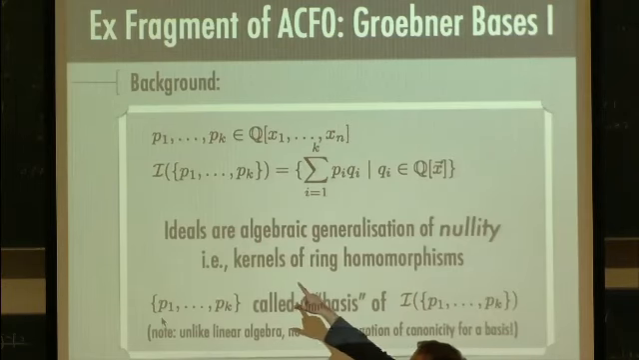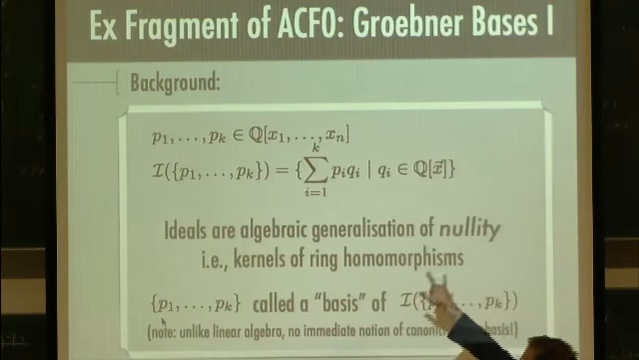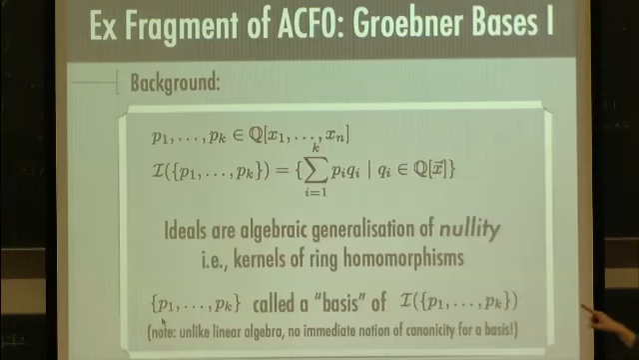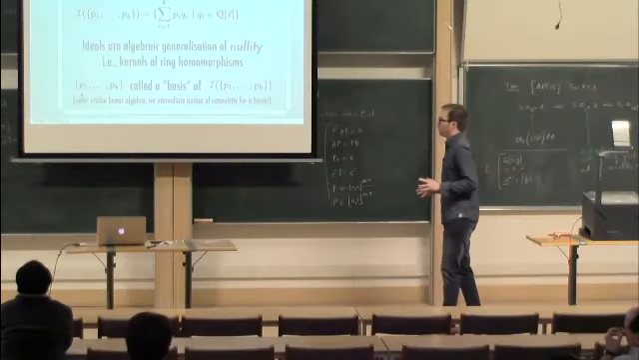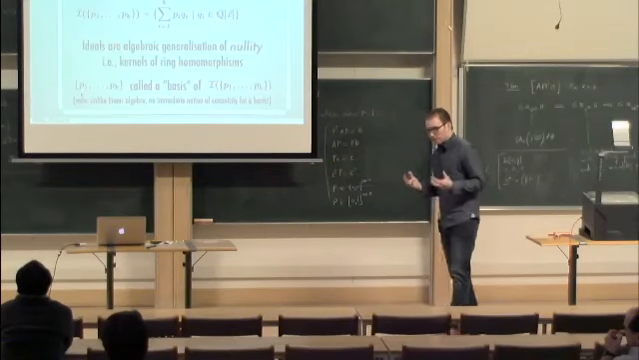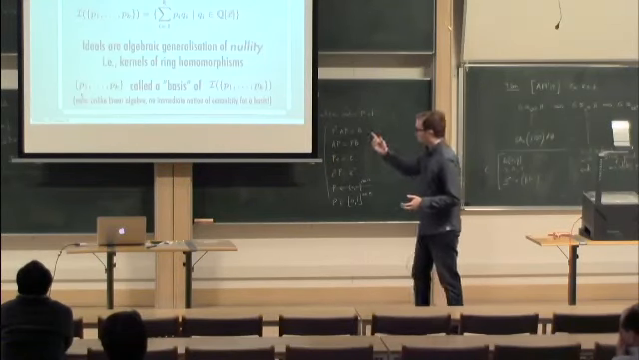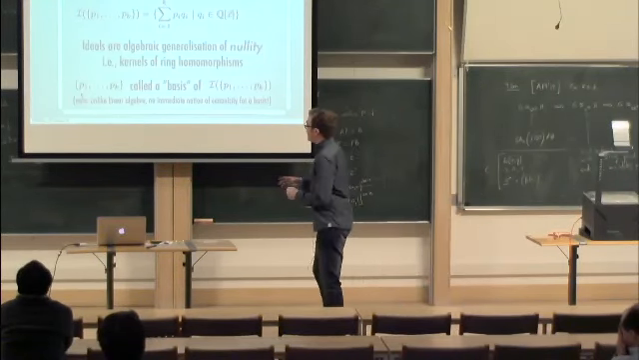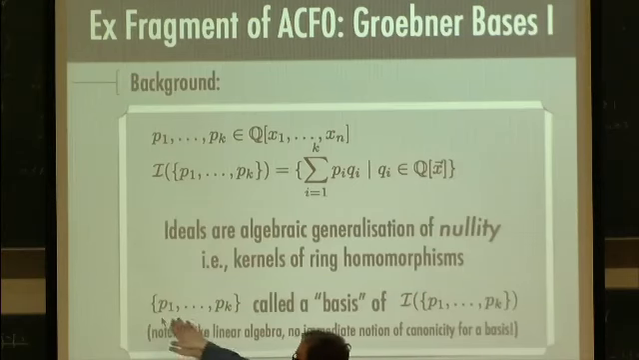An ideal generated by P1 to Pk is just the set of sums of products of our basis elements, that's what we call those Pi's, and arbitrary elements of the polynomial ring Q[x1, ..., xn]. So that's the ideal generated by P1 to Pk. What are ideals? Of course, ideals are an algebraic generalization of nullity. They're the kernels of ring homomorphisms. And in this case, as I said, this collection of polynomials is called a basis of this ideal.